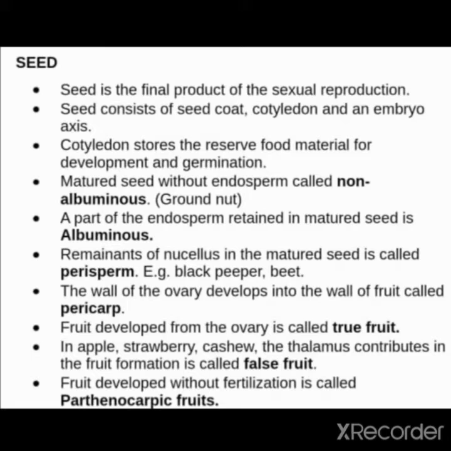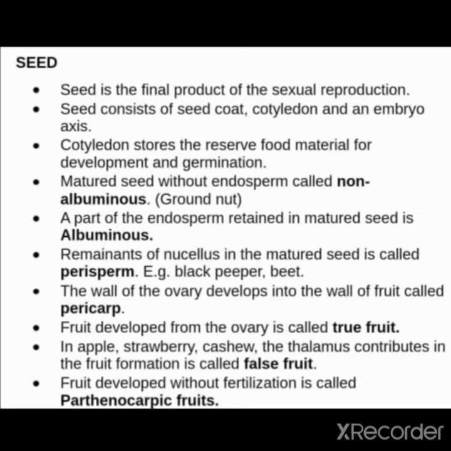A matured seed without endosperm is called non-albuminous, like in groundnut. A part of the endosperm retained in a matured seed is albuminous. Remnants of nucellus in the matured seed is called perisperm, for example black pepper.